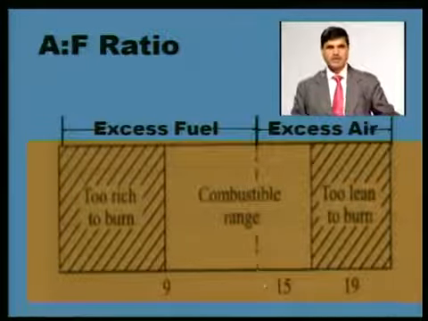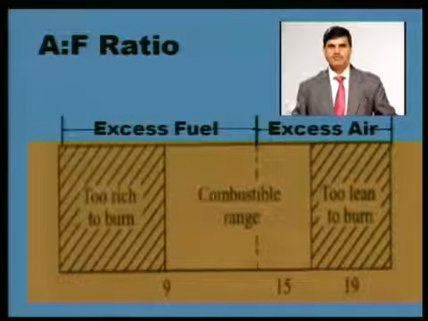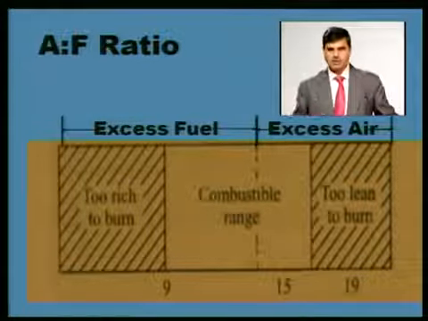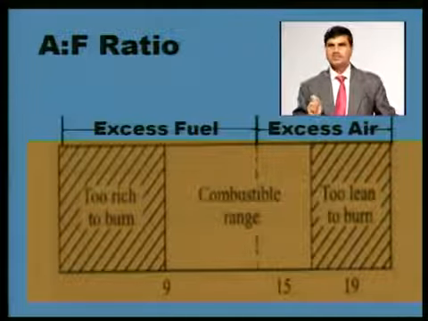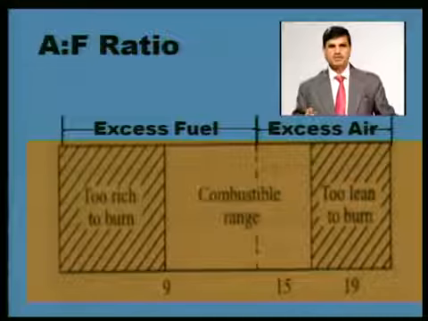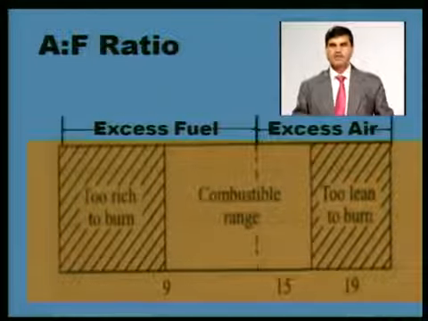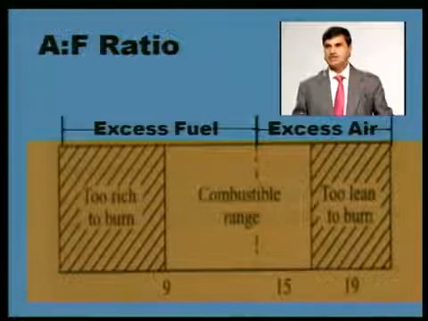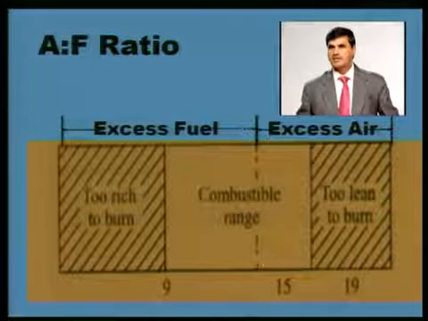The meaning of this 15 air fuel ratio is that if 15 kg of air is available for 1 kg of fuel, then combustion will be complete. The combustion products will have only carbon dioxide, water vapor and nitrogen. The combustion will be complete, so it is chemically correct.